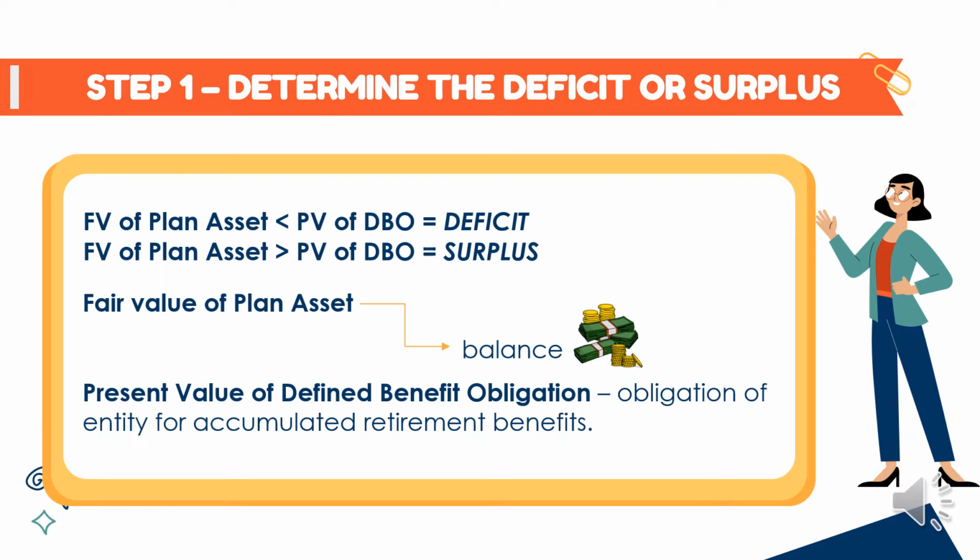So dito, kung yung fair value of plan asset ay mas mababa kaysa sa present value of defined benefit obligation, meron itong deficit. So kung yung fair value naman ng plan asset ay mas mataas kaysa sa present value of defined benefit obligation, meron itong surplus. So ano ba muna yung fair value of plan asset? Ito yung balance ng fund na nakaset aside by the company. Tapos, yung present value of defined benefit obligation naman ay yung obligation ng isang company na accumulated retirement benefits na na-earn by the employee.